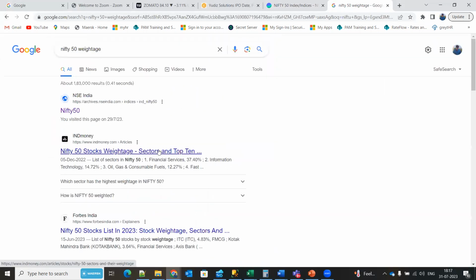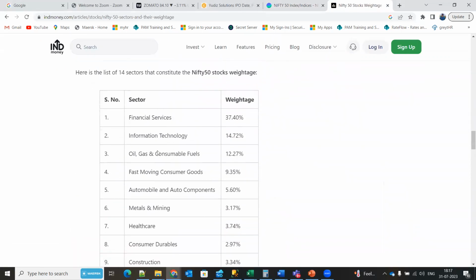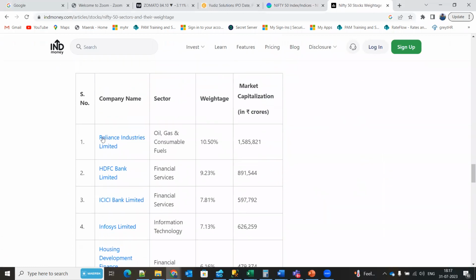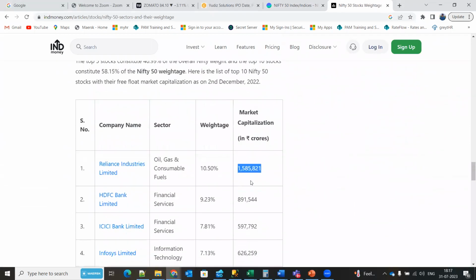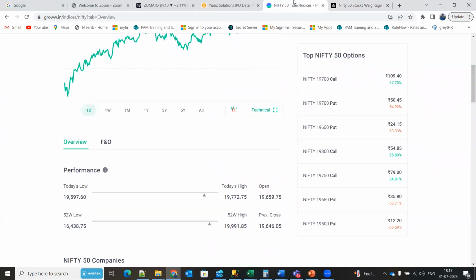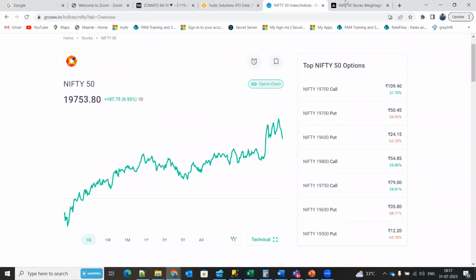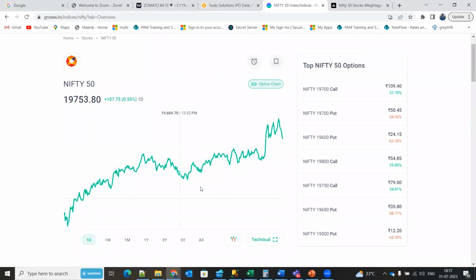Nifty 50 weightage, if you give here, see, this is the weightage of Nifty 50, and this is the specific weightage based on the company. So which company holds how much weightage, and what is the market capitalization for that. So movement of these stocks impacts the Nifty 50. If most of the stocks are in the uptrend, we can say obviously the Nifty 50 will be in the uptrend. So we can say the market is positive.